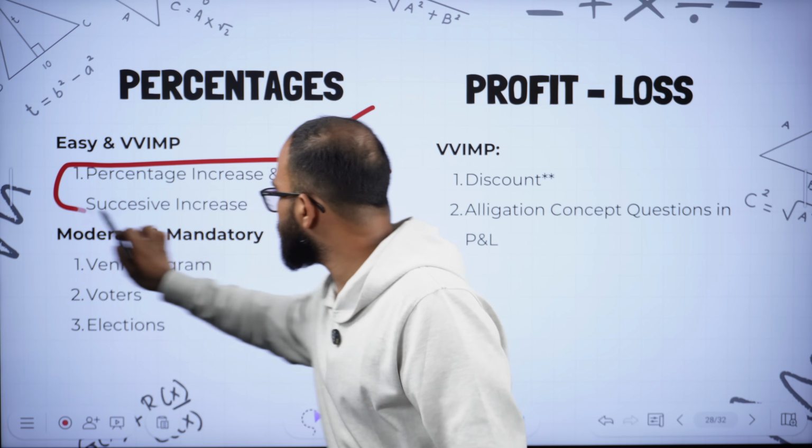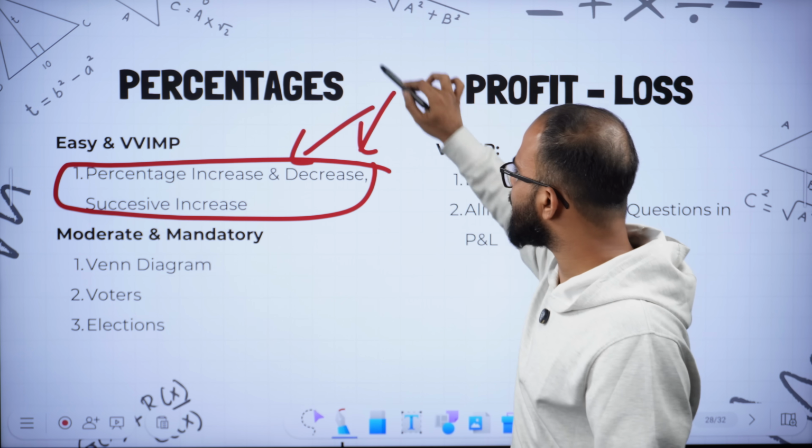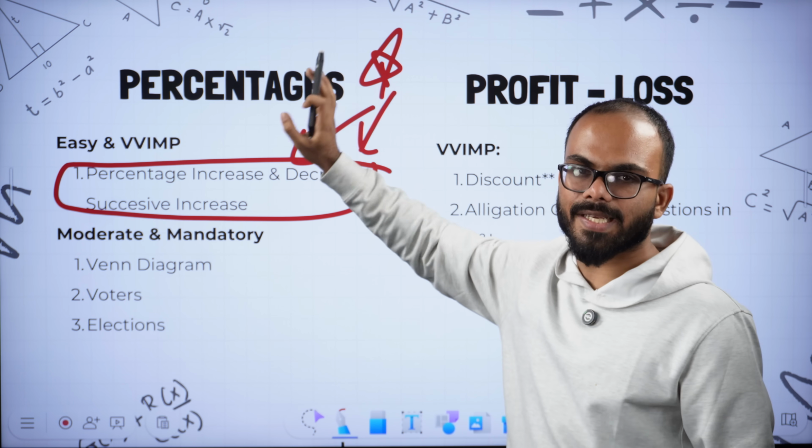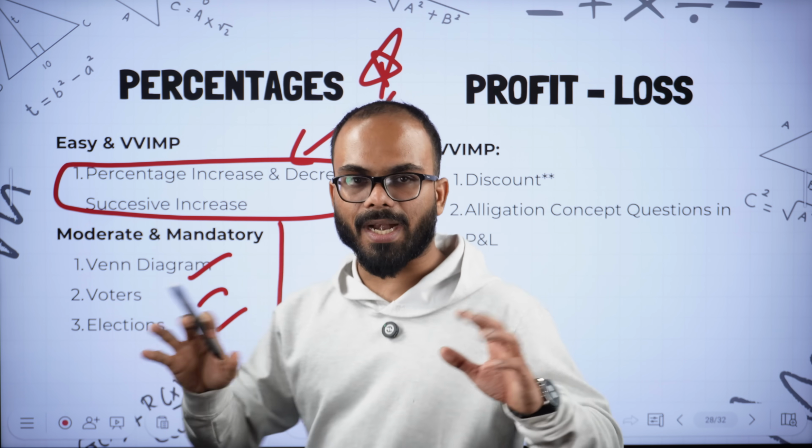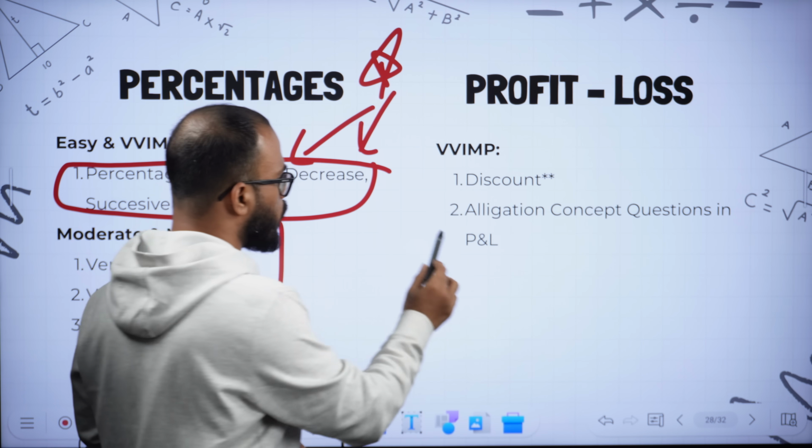There are a good number of questions on the percentage increase and decrease formula. Please be good at it. And there could be questions on Venn diagrams, voters and elections. Practice these questions. Then profit and loss.